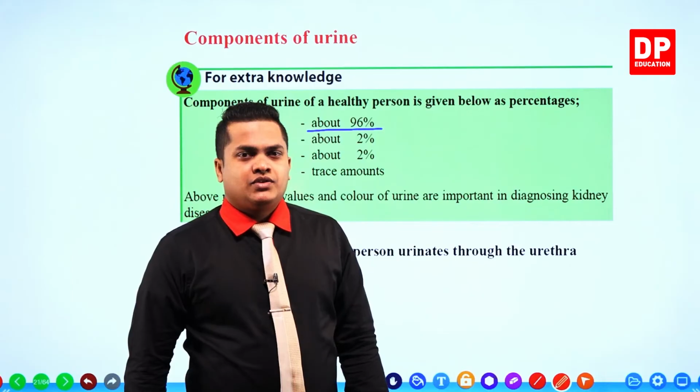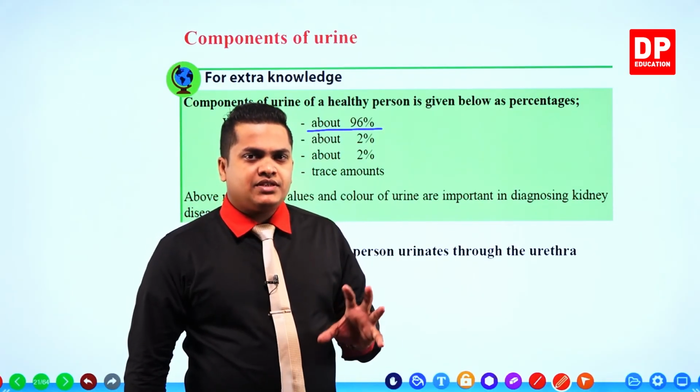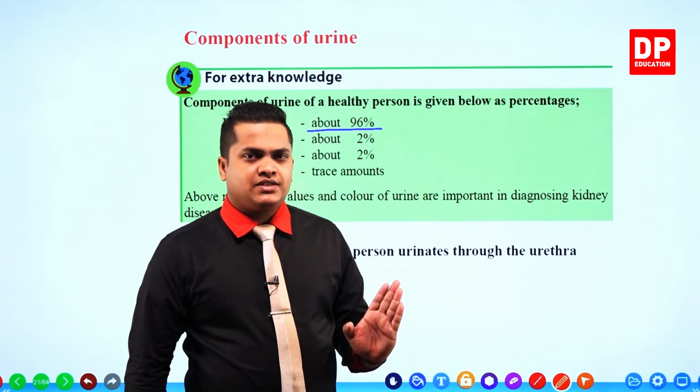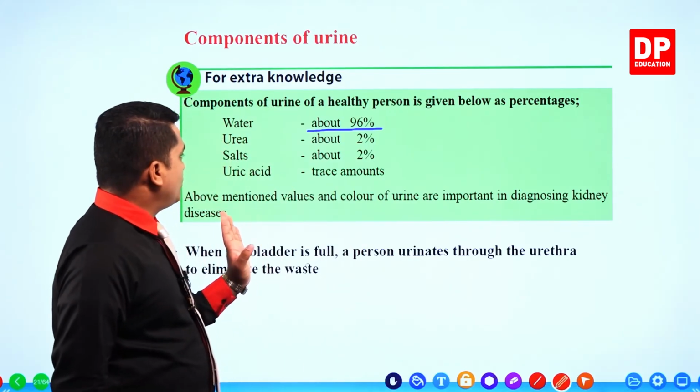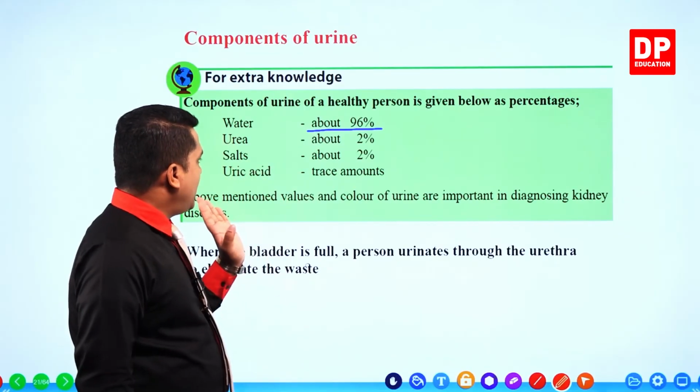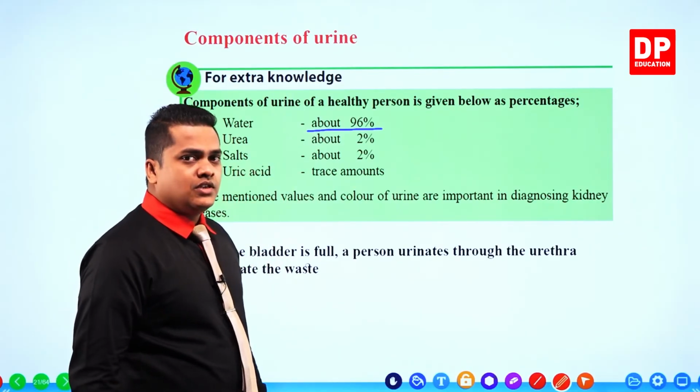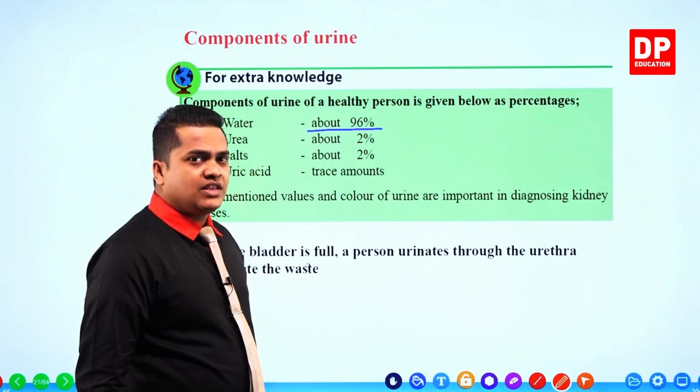So this is the main composition of urine: 96% water, urea about 2% and salts about 2%.